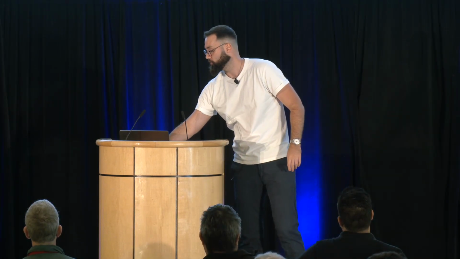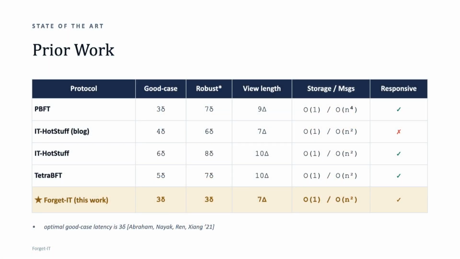There seems to be a PBFT version in the thesis. I tried to read it. I was unable to confirm that everything is fine, that it achieves the good case latency of 3 delta, but then it disseminates n to the 4 or n to the 3 messages per view. So if you wanted to completely get rid of the persistent storage, then that would be, I guess, the pitch. So we managed to move that to quadratic.